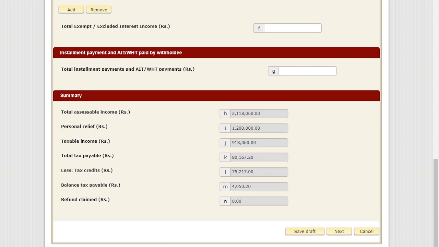This calculation may be done by the RAMIS system. The balance tax payable, you can see here, the balance tax payable. If you agree with that, you have to go to the next page. If you do not agree with that, you are able to alter whatever figures in the system.